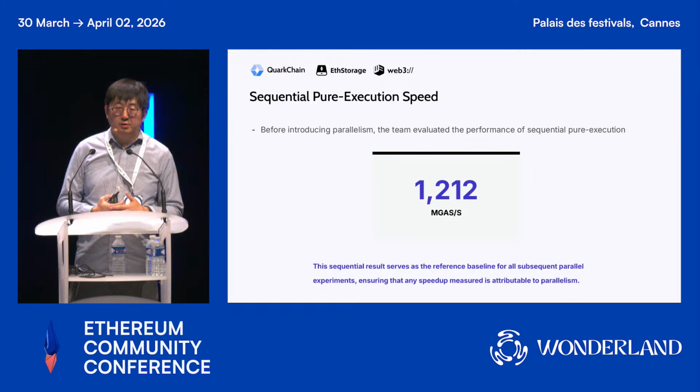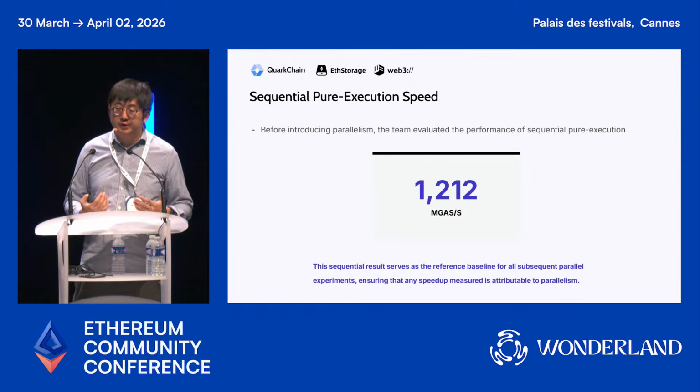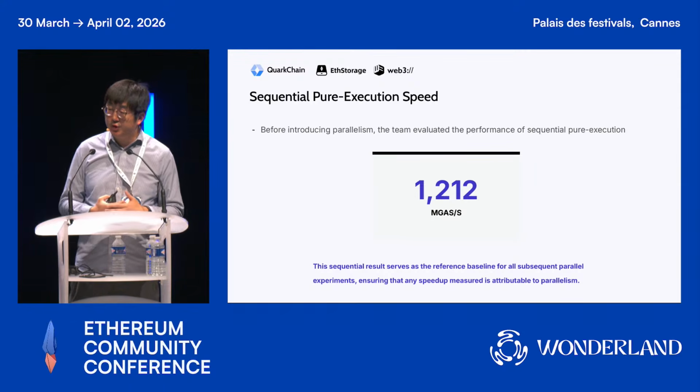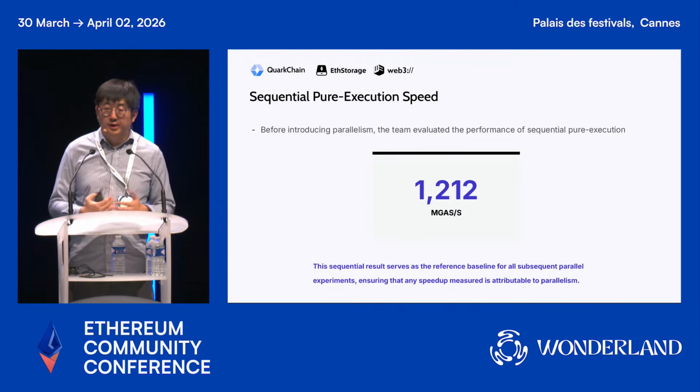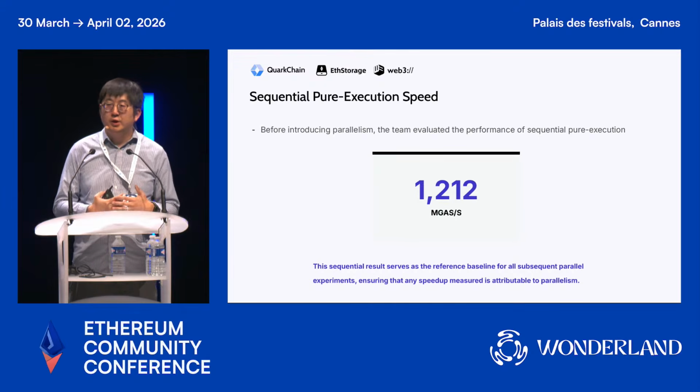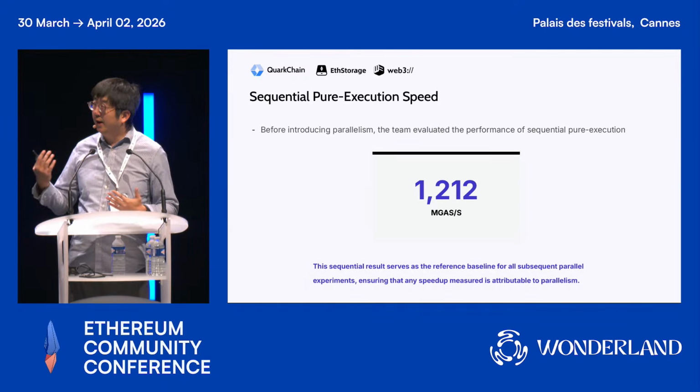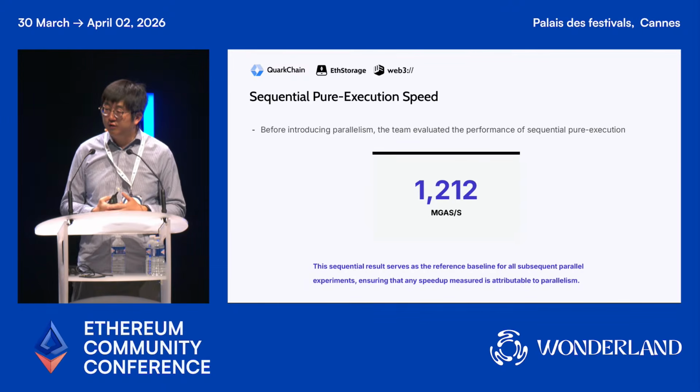So the first number we get is from just running all this execution sequentially without any I/O costs. This fully utilizes a single CPU at 100% utilization, and the number we get is about 1.2 gigagas per second.